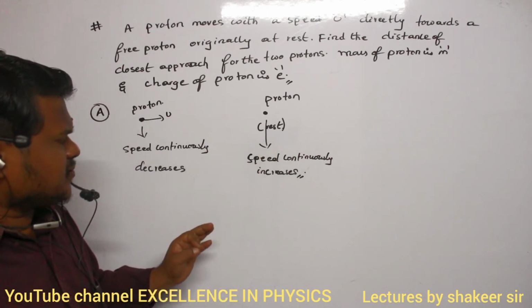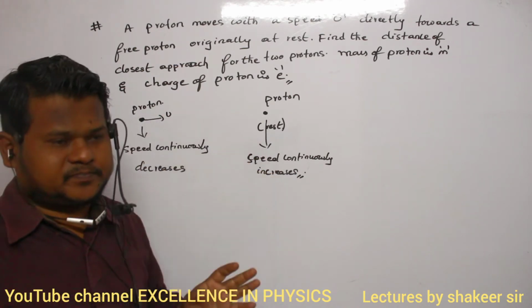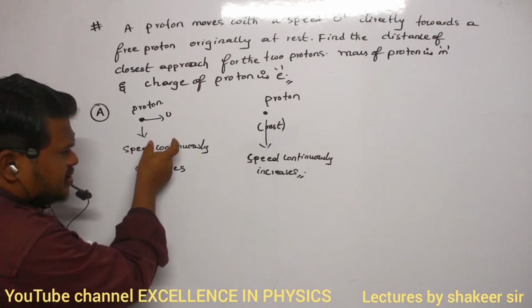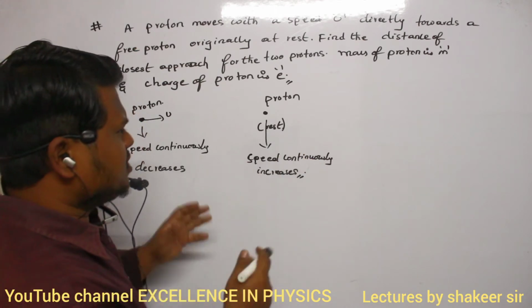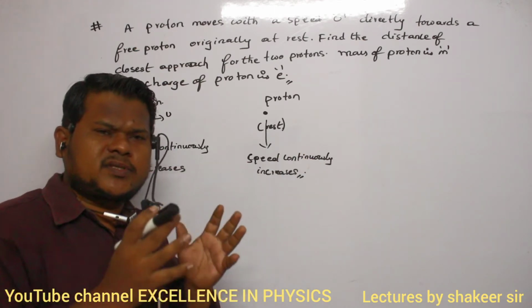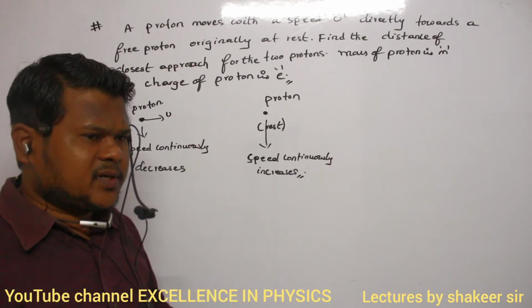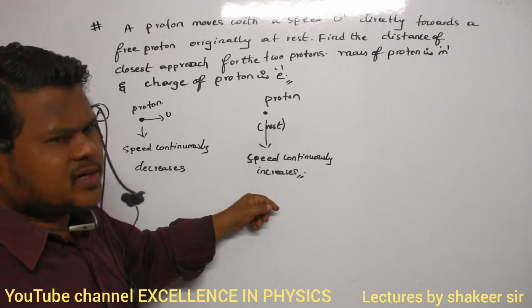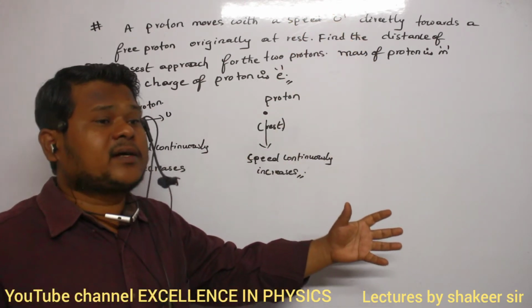At the distance of closest approach, both these particles will have the same speed. Why will they have the same speed? Because the speed of this particle is continuously decreasing, and the speed of this particle continuously increases. Because after that, the speed of this particle is going to decrease and the speed of this particle is going to increase, so the separation between them will again increase.